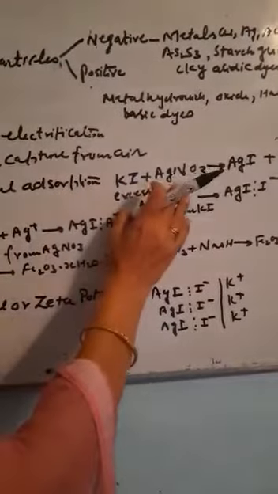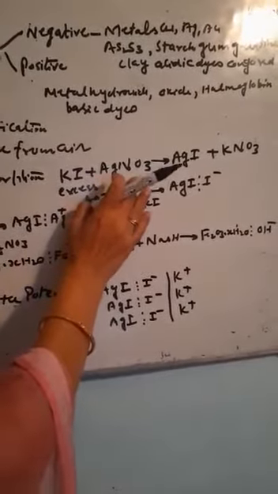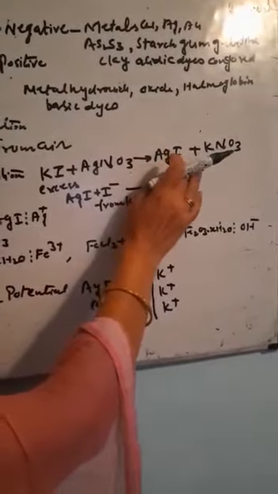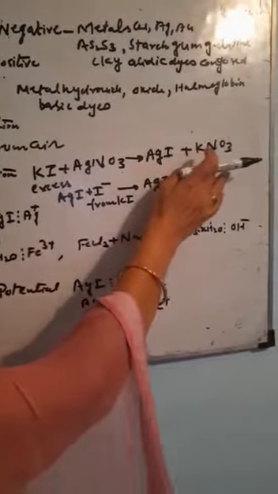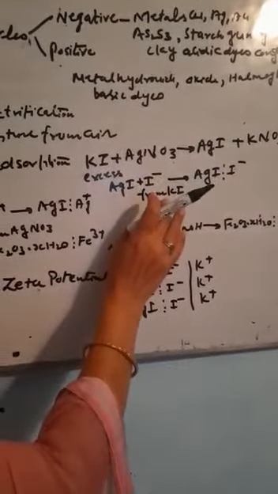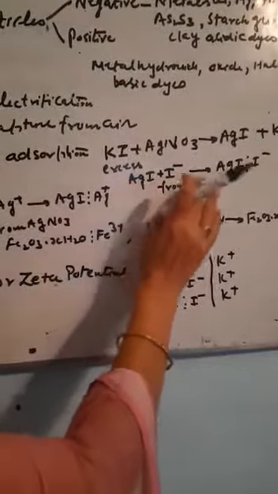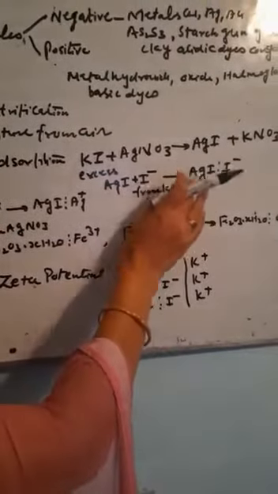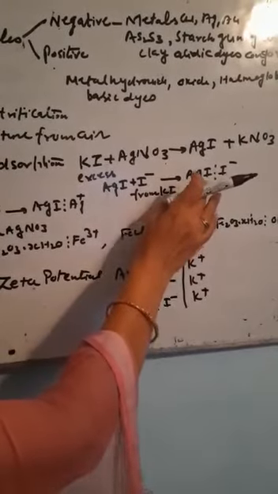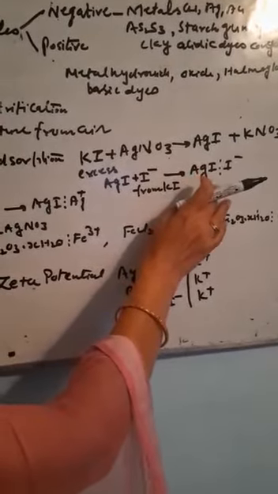Suppose there is KI in excess and the reaction is taking place with silver nitrate. There will be formation of a precipitate of AgI and KNO3. Now, this iodide ion from KI will adsorb at the surface of the precipitate of AgI and there will be formation of a negatively charged sol.